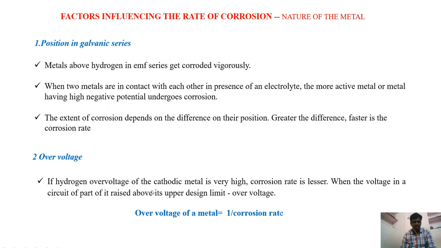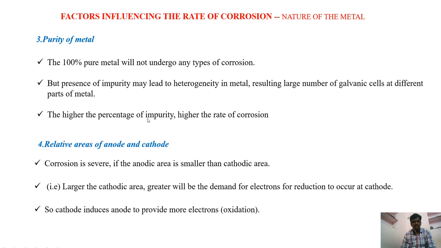Next, overvoltage. Overvoltage of the metal is inversely proportional to the corrosion rate. Next one is the purity of the metal. 100% pure metal will not be corroded, but achievement of 100% pure metal is highly impossible. So the presence of a little amount of impurity may lead to formation of a series of galvanic cells on the surface of the metal, and the metal will be corroded very quickly. The higher the percentage of impurity, the greater the corrosion rate.